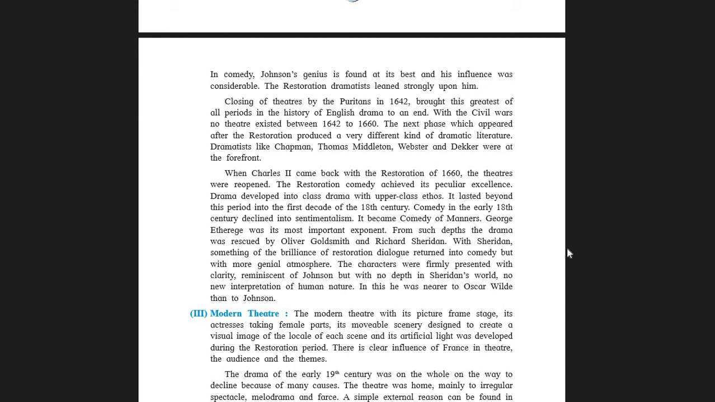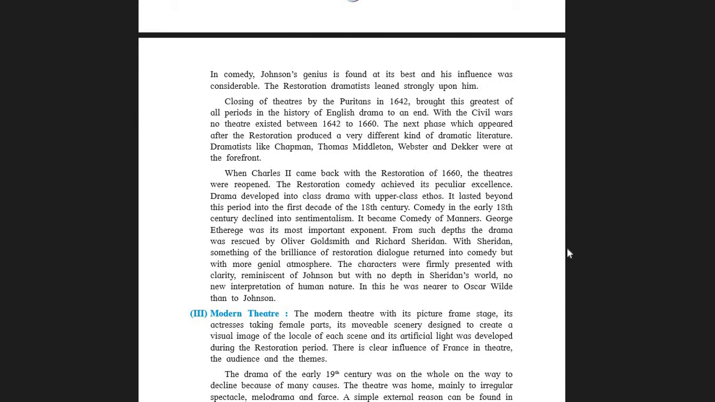Take note. So students, the closing of theatres by Puritans in 1642 brought this greatest of all periods in the history of English drama to an end. With the civil wars, no theatres existed between 1642 and 1660. Civil wars. Civilians were at the forefront in the war. That time there was huge devastation, destruction, and that period counts between 1642 and 1660.